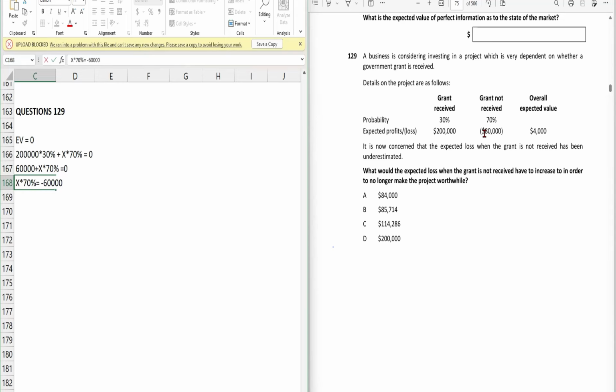Now the value of X is equal to minus 60,000 divided by 70%. So our expected loss is 85,714. As the question was saying that the expected loss is underestimated, yes it was. So its actual value is 85,714, which is option B. I hope you guys understand this.